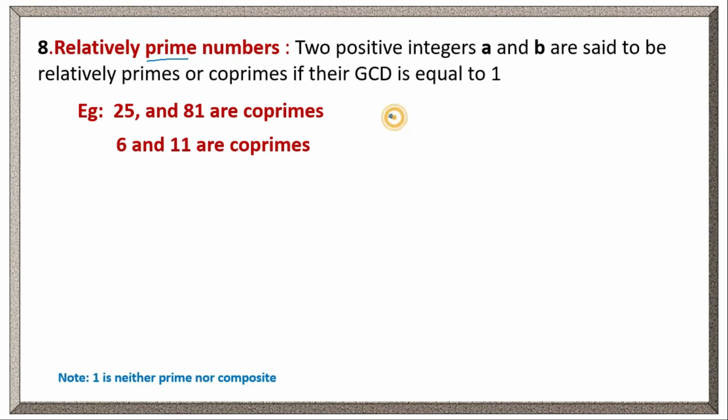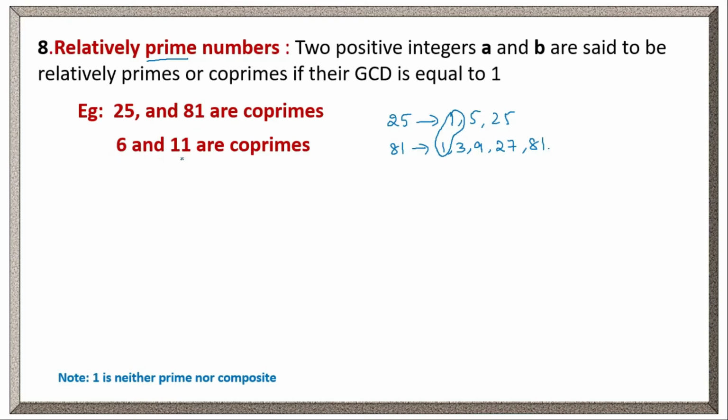I'll explain. What are the factors of 25? 1, 5 and 25. Clear? What are the factors of 81? 1, 3, 9, 27 and 81. So these are the factors of 81. If you observe the factors of 25 and 81, what is the common factor we have? Only 1 is the common factor in both. So if the GCD, greatest common factor, of any two numbers is 1, then those two numbers are called relatively prime numbers or co-primes. Here 25 and 81 are co-primes.